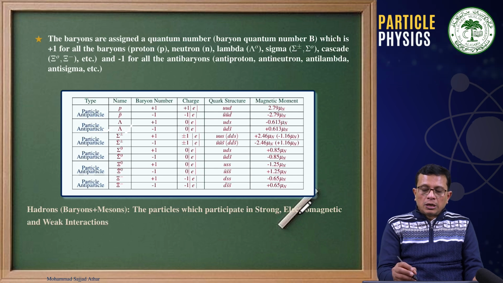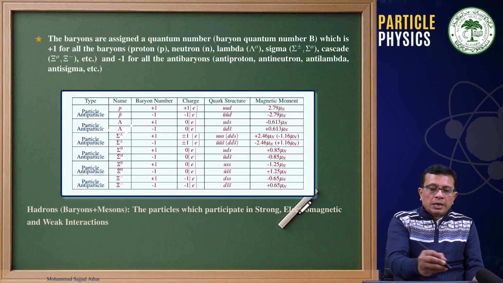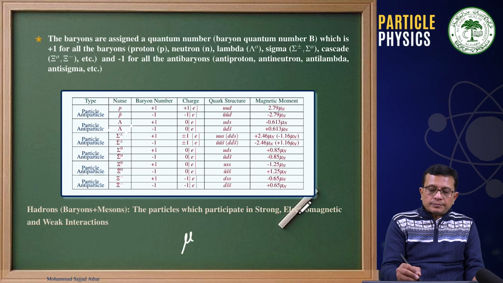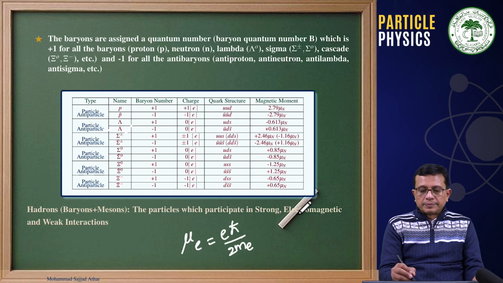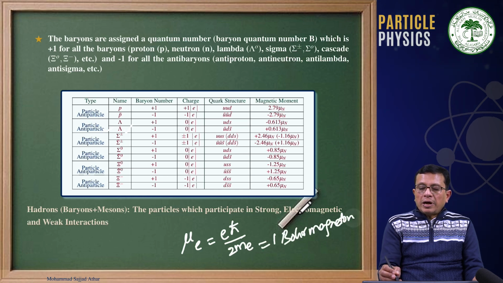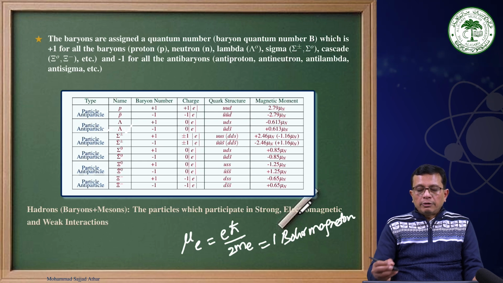Now, if you recall, the magnetic moment of the electron is eħ upon 2me. This we call one Bohr magneton. Now, if I ask you the question, what will be the magnetic moment of the proton? Then you will say that this will be with a negative sign because the charge of the electron is negative.